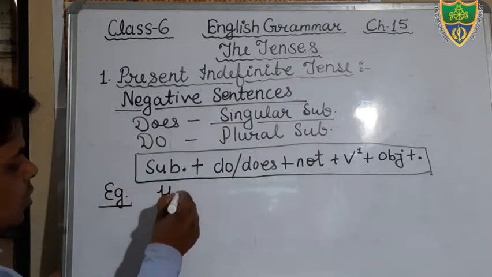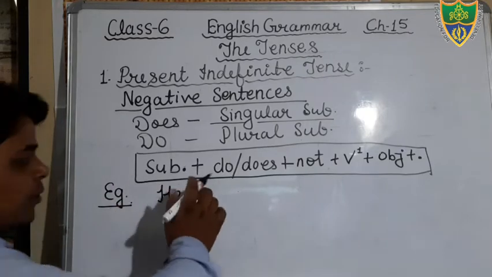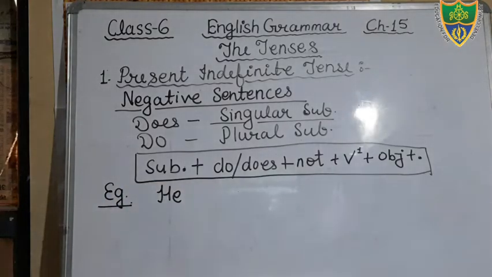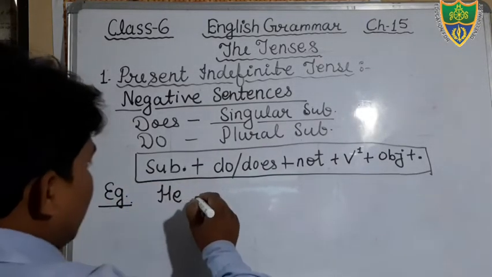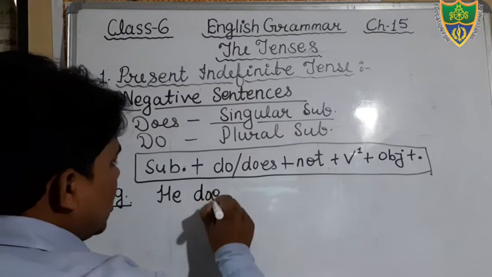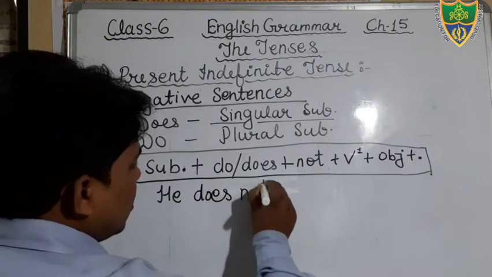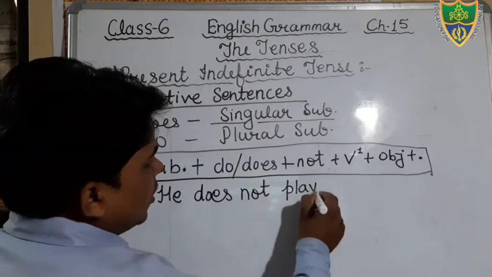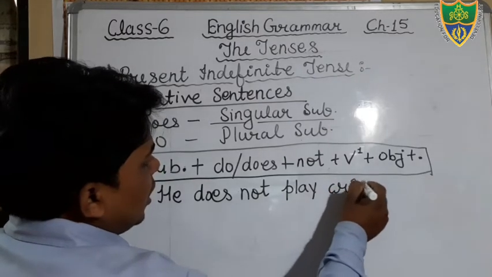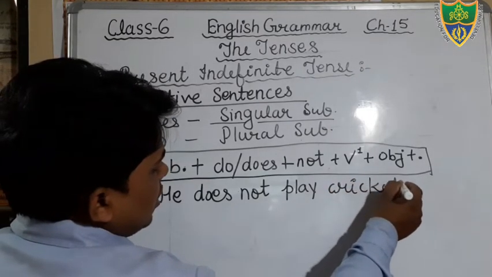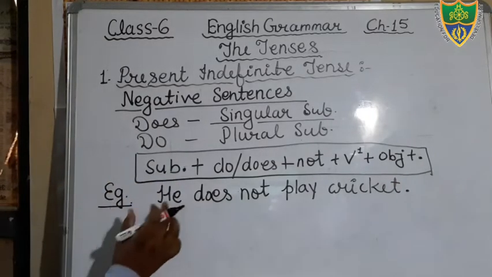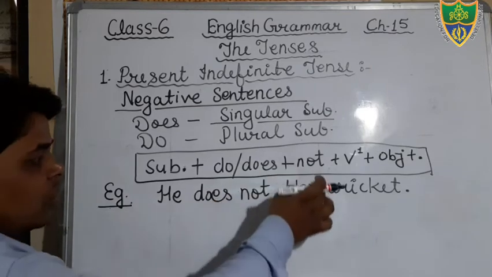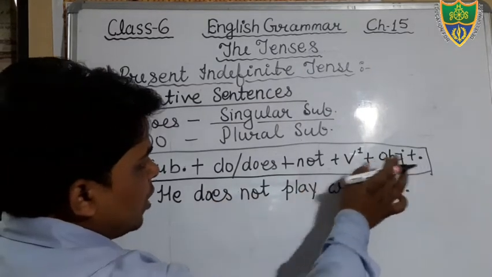Subject is he. Okay, with the subject he we will use, I have already told you, that is singular, and with the singular we will add does. Just see, he does not play cricket. Play is the first form of the verb. Okay, so you can see here that is your subject, and according to the subject I have used does here, then after that not, then the first form of the verb, then the object.